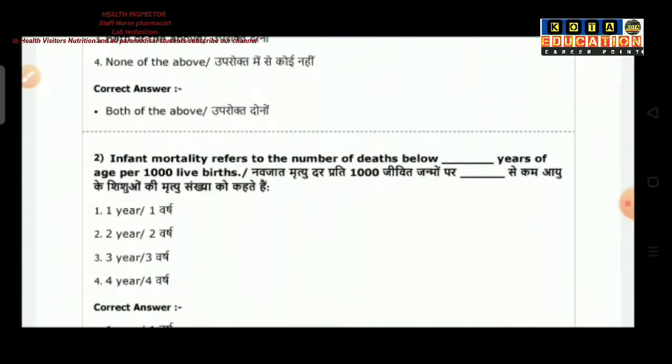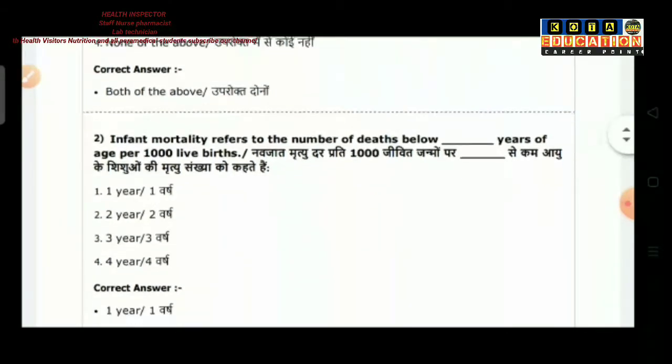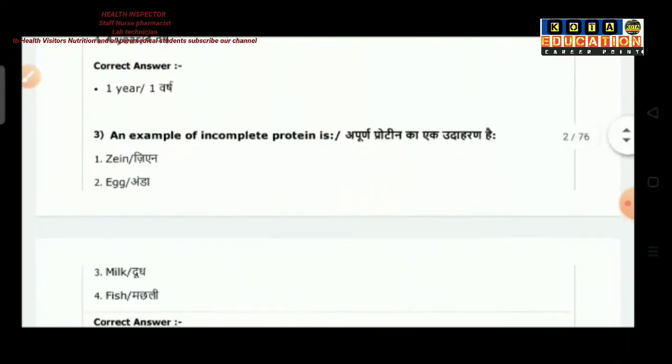Question number 2 is infant mortality refers to the number of deaths below dash years of age per thousand live birth. Option 1 is 1 year, option 2 is 2 years, option 3 is 3 years, option 4 is 4 years. So the correct answer is 1 year.